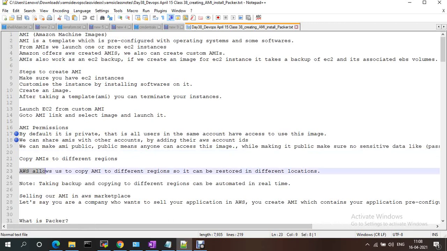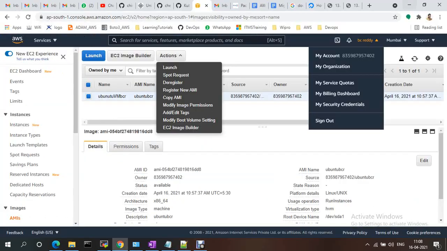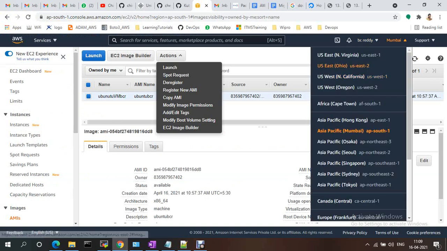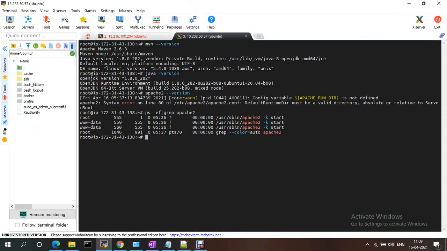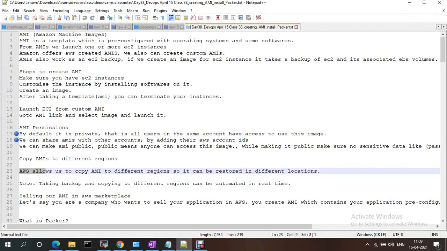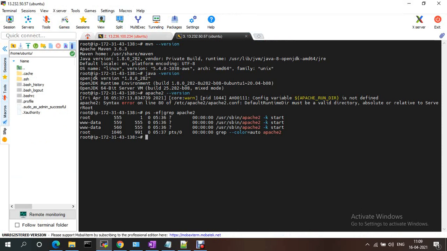So we can share the AMI with other regions also. Currently we are in the Mumbai region, right? You can share with North Virginia, Ohio, and other US East and West regions. Whatever we are doing, we can do it with automation. Okay, let me remove this one.